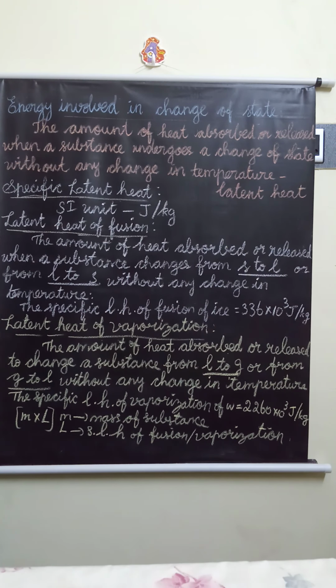Okay, these are the 5 points of advantages of high latent heat of fusion of ice. Next is the effects of high latent heat of vaporization of water. Burns caused by steam are more serious than burns caused by boiling water. Next, water from lakes, rivers and seas does not vaporize rapidly.